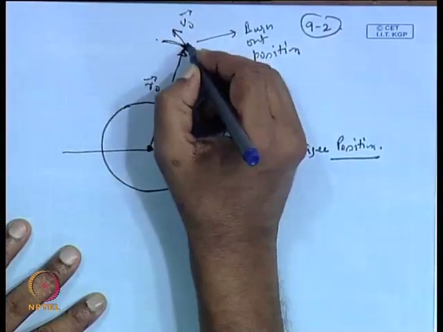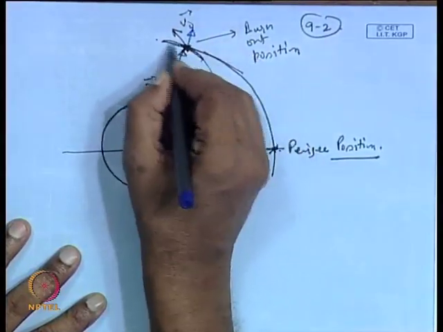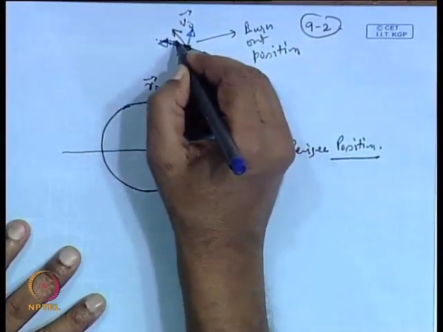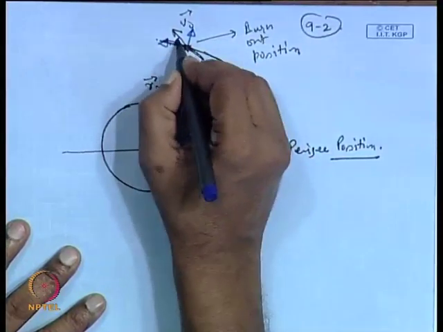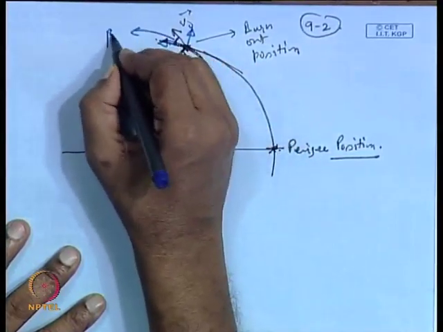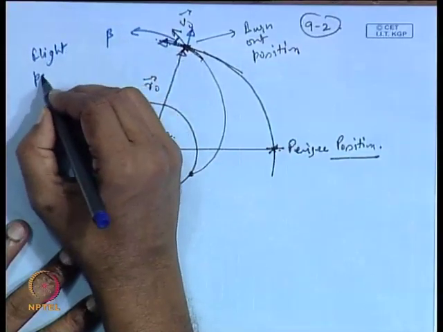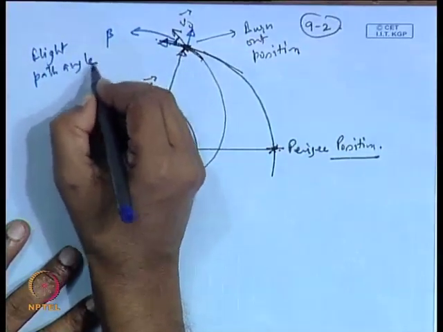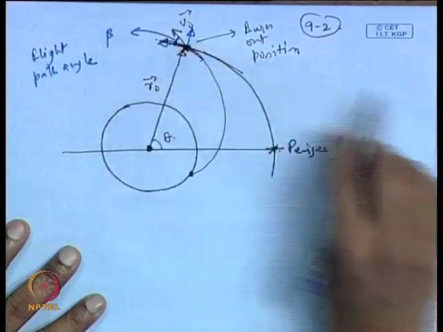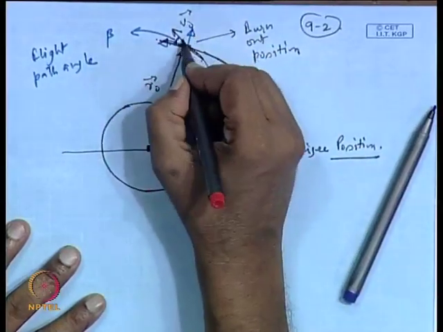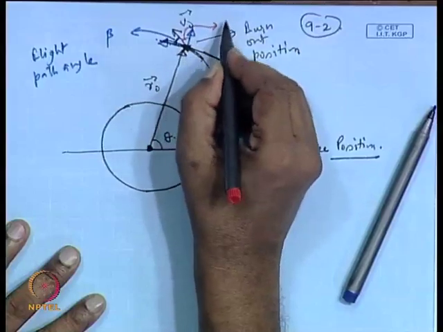If this velocity vector is broken along two directions, this angle is beta, which is called the flight path angle, and the other one is alpha.